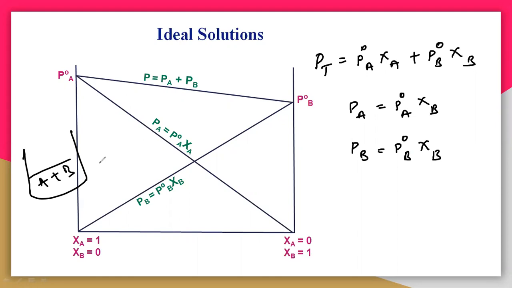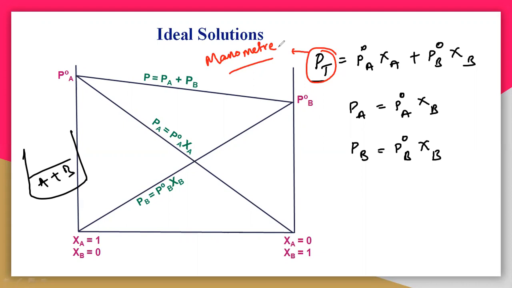To follow Raoult's law, the pressure must be equal to these particular values. Here the total pressure is measured using an instrument called the manometer. The manometer is the instrument used to measure the pressure.